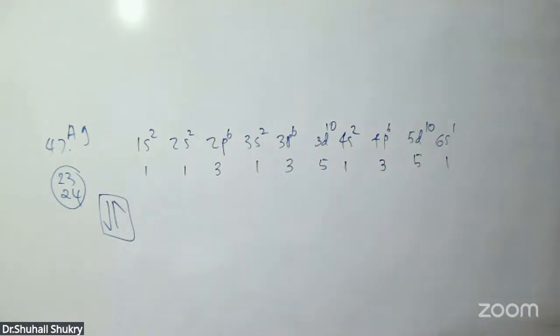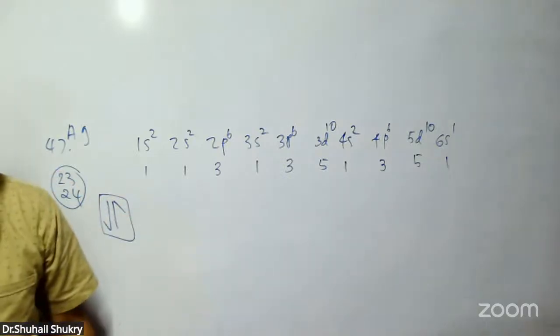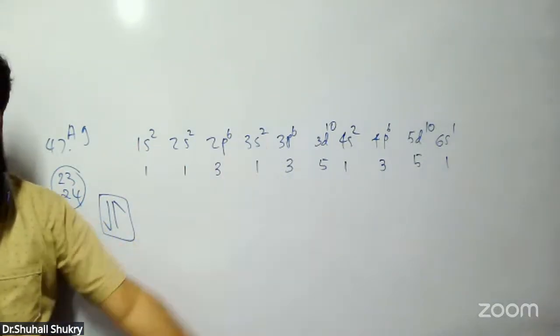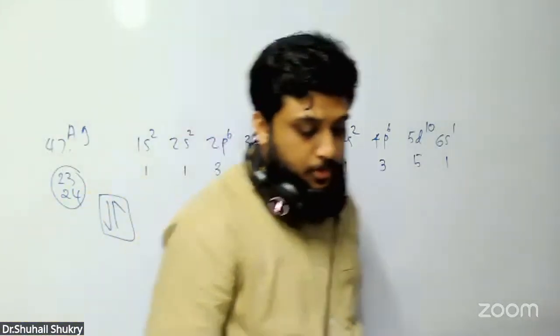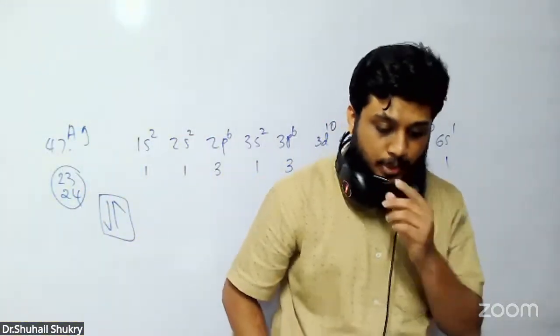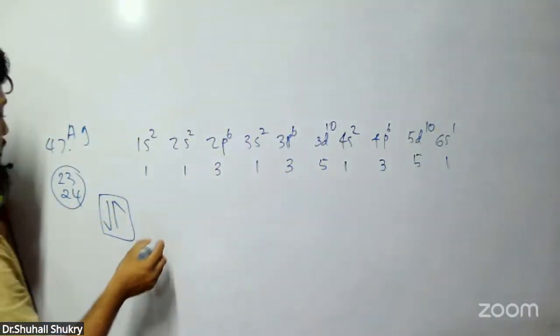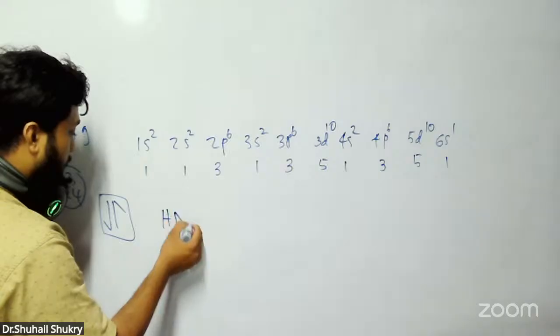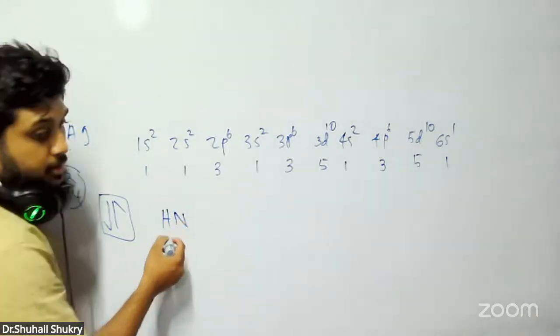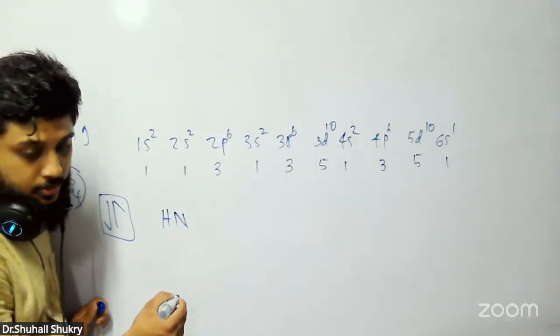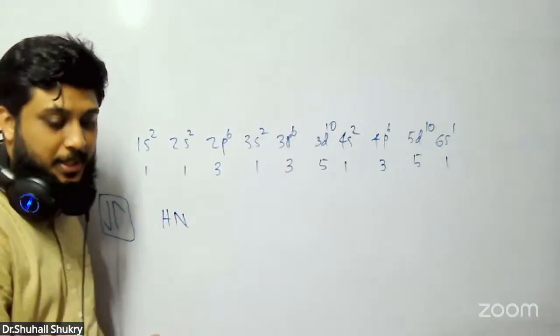So 24 on one side means 23 on the other side. I think there's no need to write this, but I just explained. Right. So, fourth one: the oxidation state of nitrogen in HN3 is -3. HN3, nitrogen in HN3, I mean ammonia, it's supposed to be NH3.